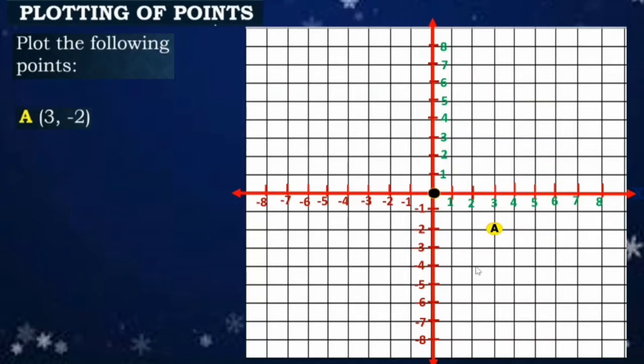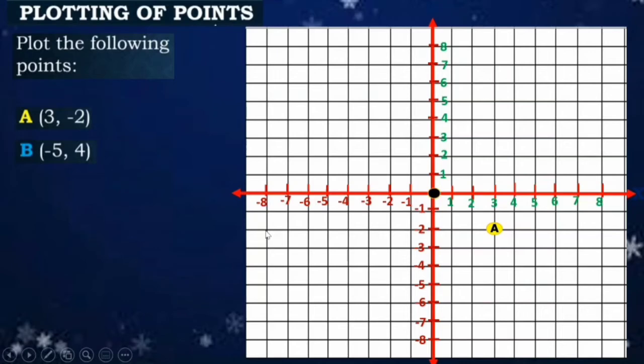Another way is like this. So identify first the point or our ordered pair 3, negative 2. So that is our 3, which is our x coordinate, and this is our y coordinate. Then draw a line. So same pa rin po siya ng kalalabasan. Doon pa rin po yung magiging point of intersection niya. Okay? Another one.